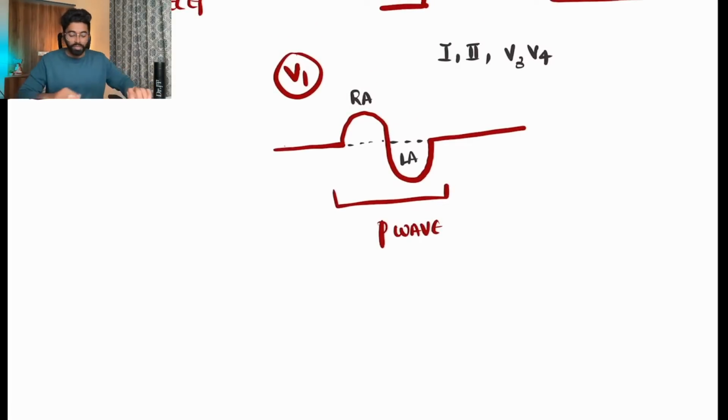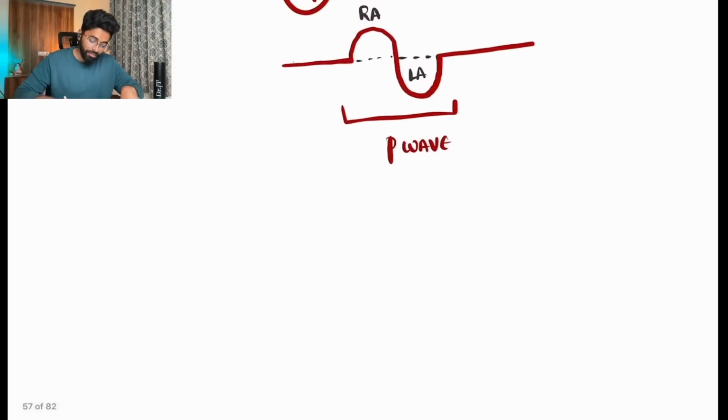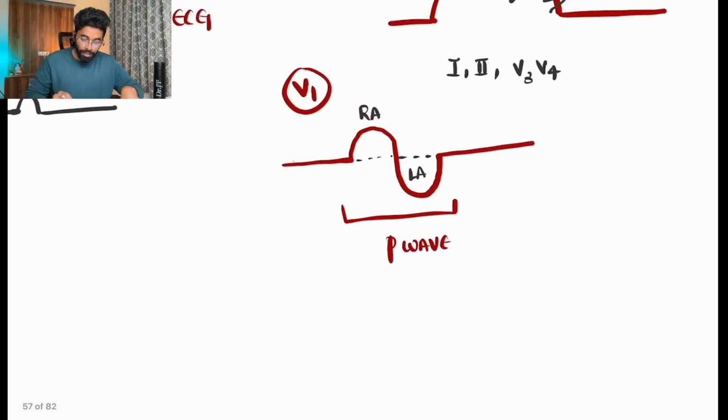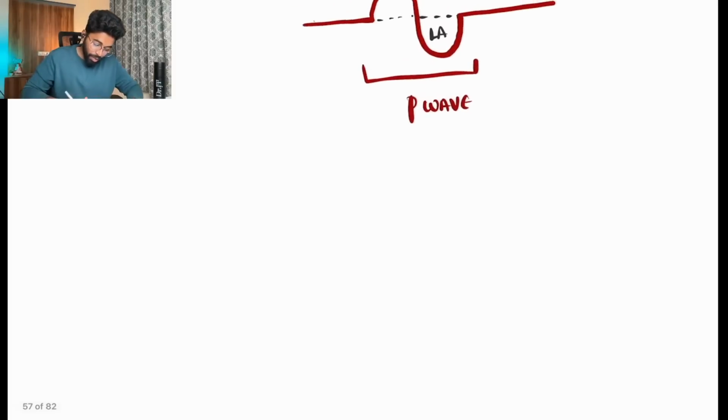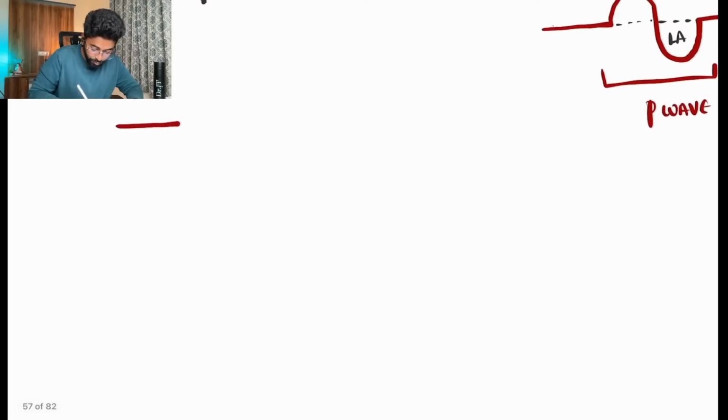lower part. So whenever there is a change in the P wave morphology related to any clinical condition, then definitely we can look into lead V1 and define whether there is a problem with the right atrium and the right ventricle, or left atrium and the left ventricle. Right. So I will show you two waves and we will see the abnormality that we have found with the wave.